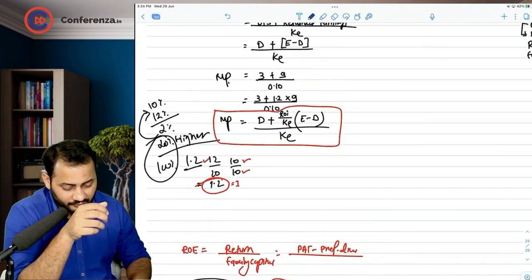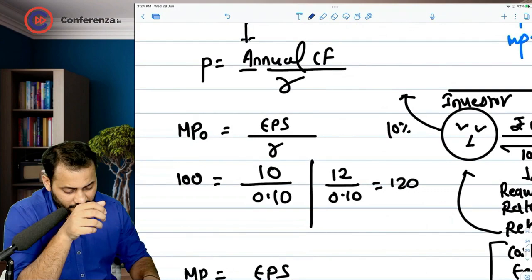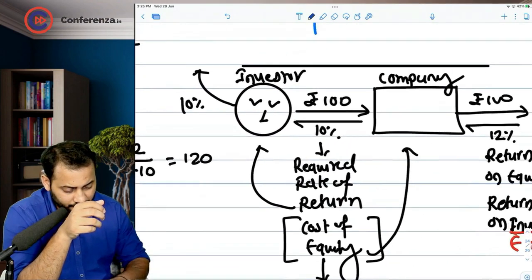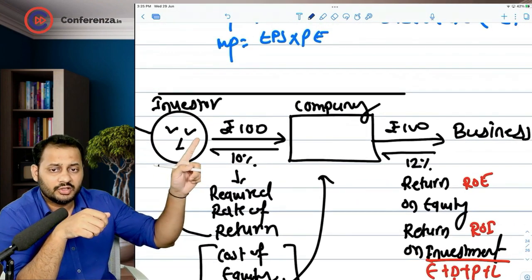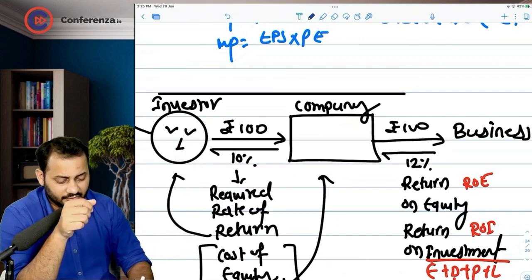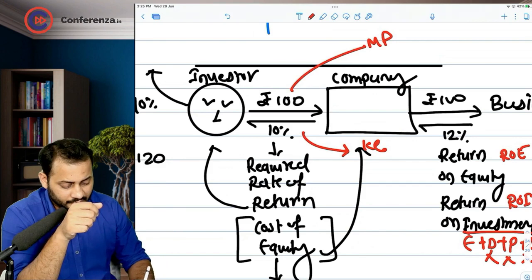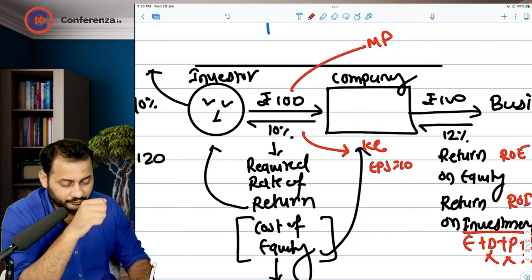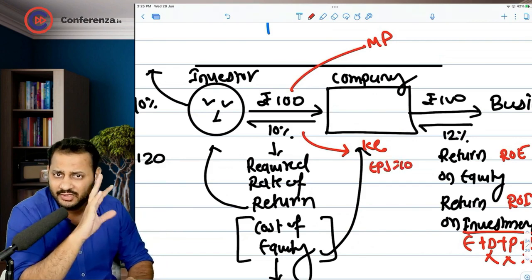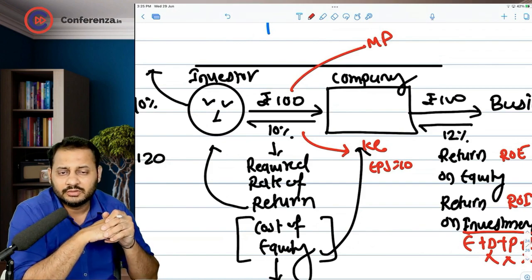If you remember when we discussed this formula, I told you that investor wants 10% of the earning for his investment. So in that formula, this was the market price, this was the cost of equity, and according to him, EPS should have been 10. Should have been. It was 12, that is a different story. But it should have been 10.